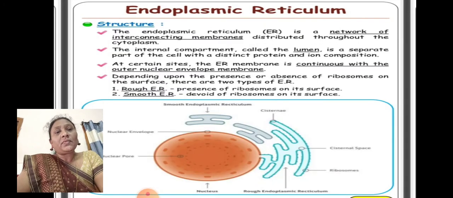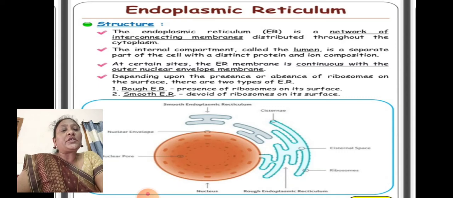Next cell organelle is the endoplasmic reticulum. The endoplasmic reticulum, shortly called ER, is a network of interconnecting membranes. You can see it connecting to the nucleus, enclosing a space called the lumen. It is a separation of a part of the cell with a distinct protein and ion composition. At a certain site, the endoplasmic reticulum is continuous with the outer nuclear envelope membrane.